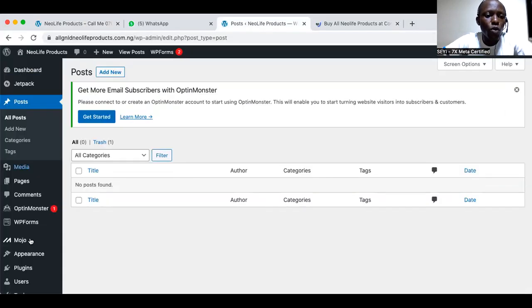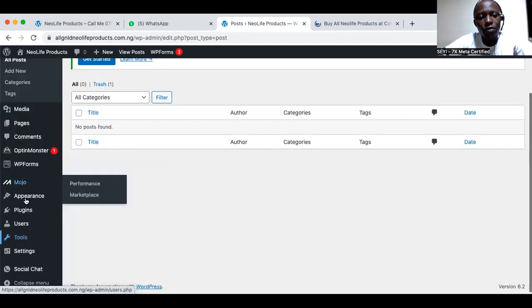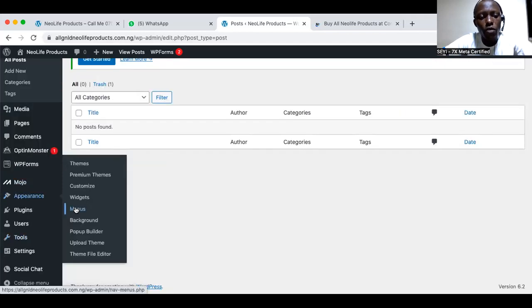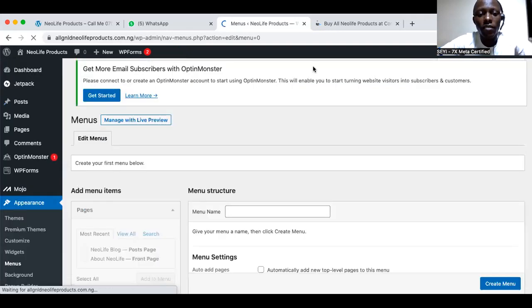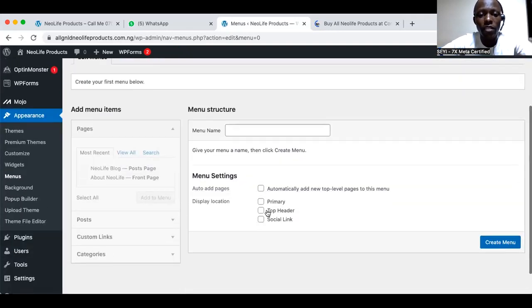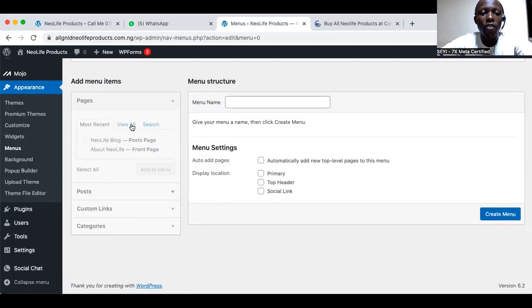So I will go to Appearance. That's where we do the menu. Appearance, Menus, more or less saying external link. They are going outside, they do not reside within our website. Before I do that, we already have two pages now. I can say, okay, for these two pages I want to create a menu. I usually like to call it the main menu. So we can now be adding to our main menu.